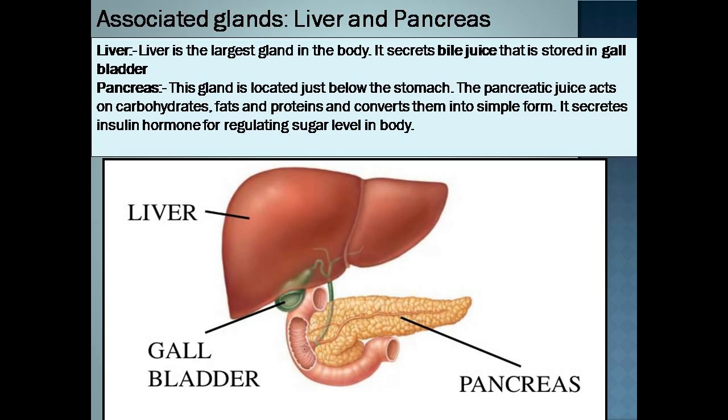This given figure shows associated glands. Liver. Liver is the largest gland in the body. It secretes bile juice that is stored in gallbladder. Pancreas. This gland is located just below the stomach. The pancreatic juice acts on carbohydrates, fats, proteins and converts them into simpler form. It also secretes insulin hormone which helps in regulating sugar level in our body.